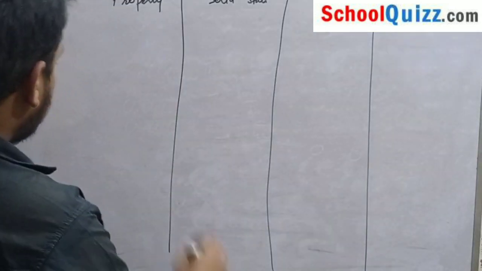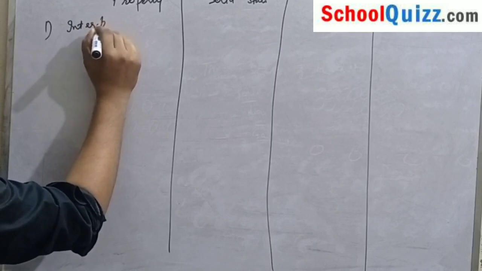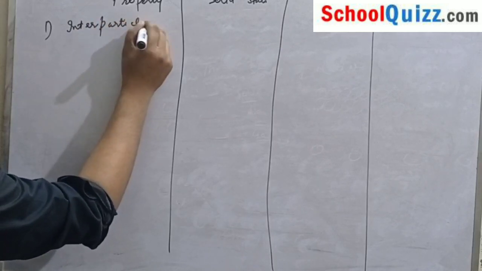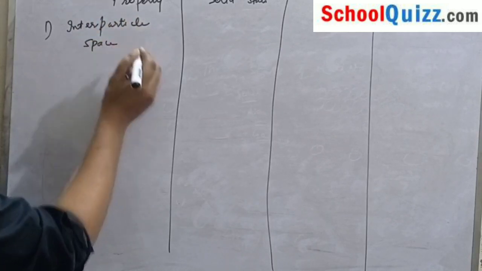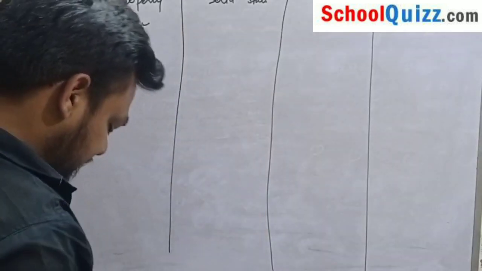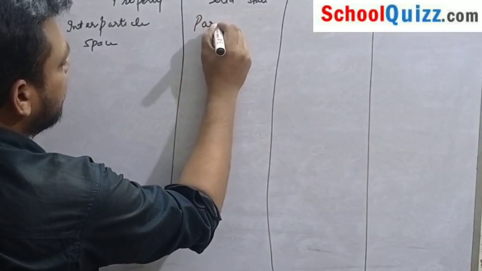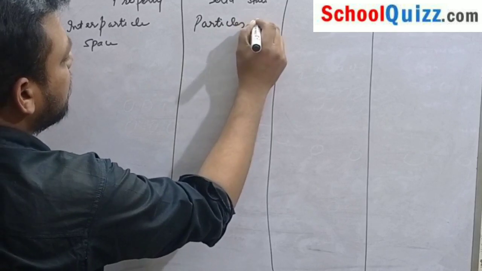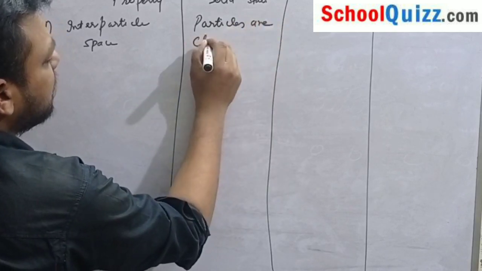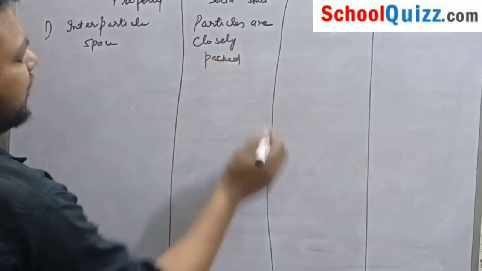The first one is interparticle space. As we have already discussed, the space in solids is quite less, so the particles are closely packed.